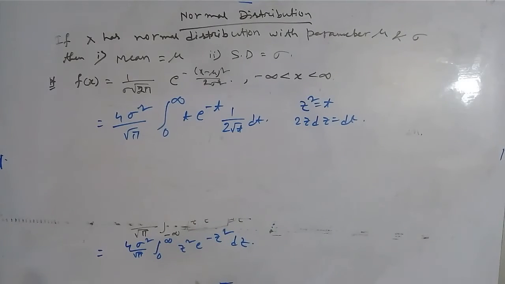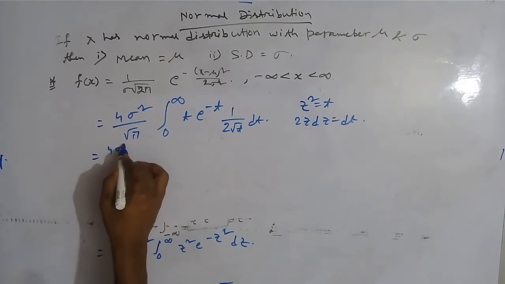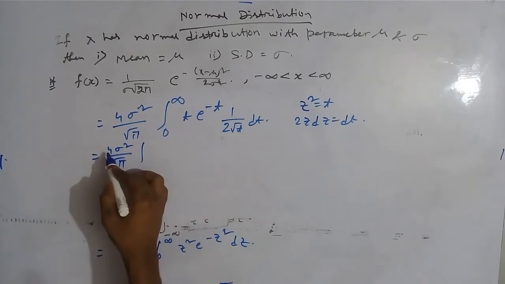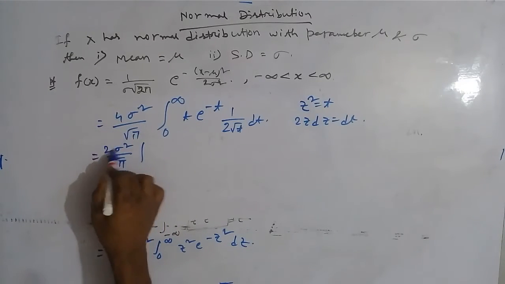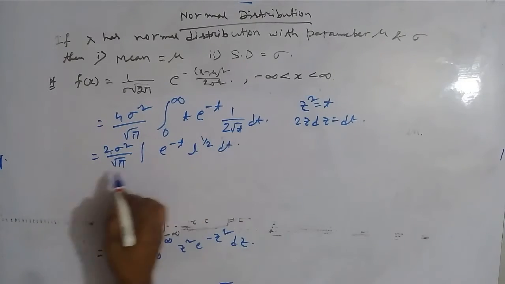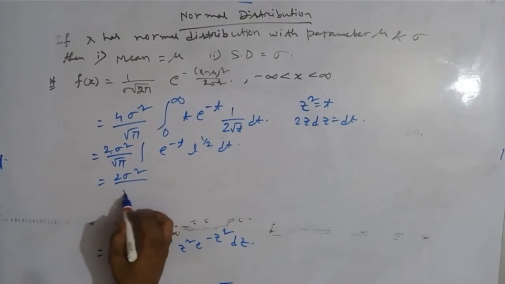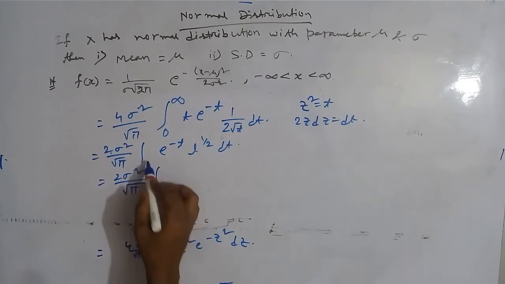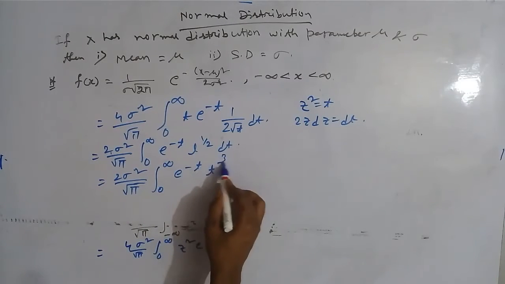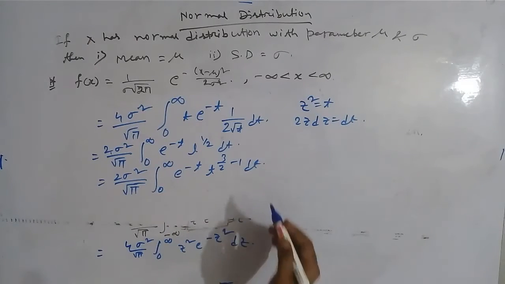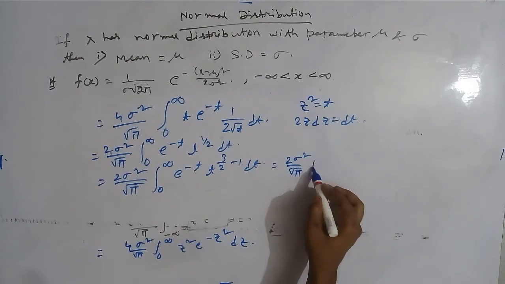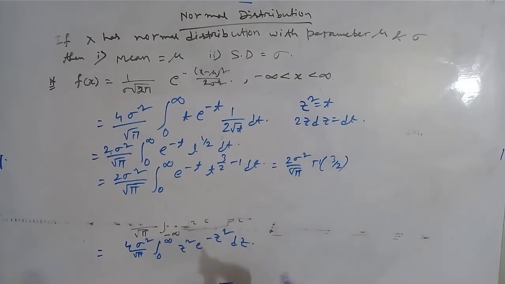Okay, now 4 sigma square by root pi, 2 and 4 by reducing it will be 2, e to the power minus t, t to the power half dt, and to express in the form of gamma function we are writing this as 3 by 2 minus 1. So it will be equal to 2 sigma square by root pi gamma of 3 by 2.